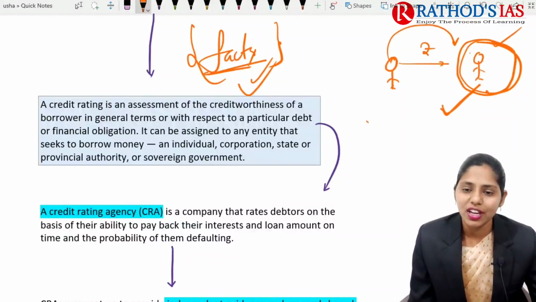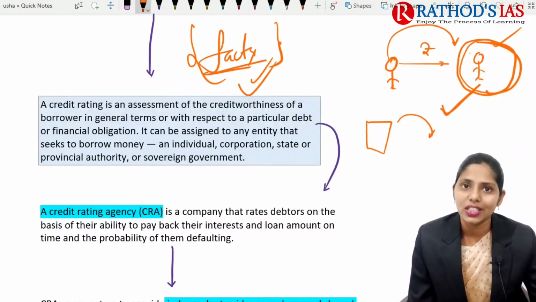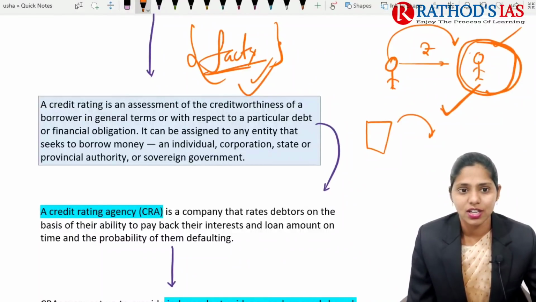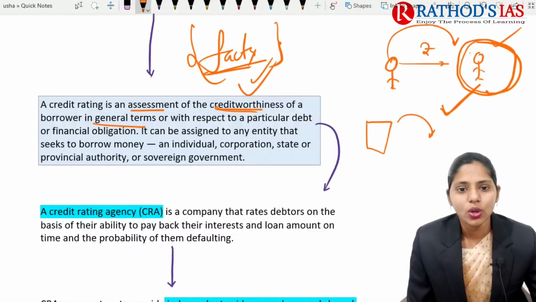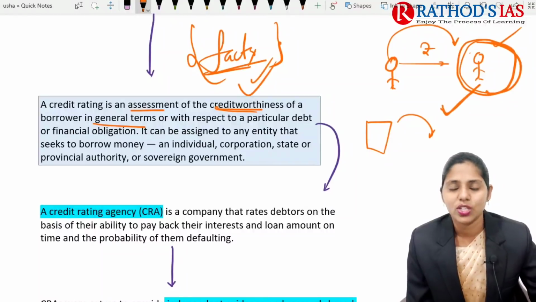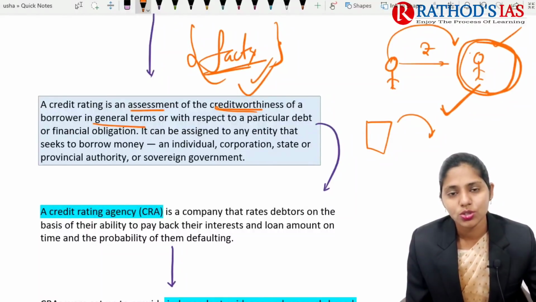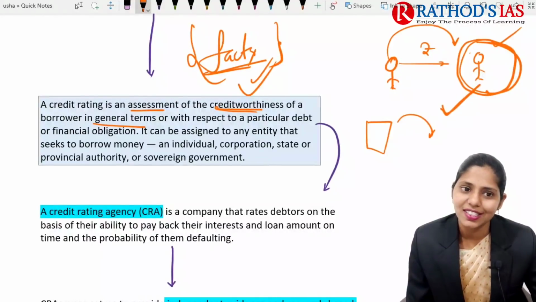In the same way, if any investor wants to invest in a country, that investor needs to know whether the investment he is making in that country will get returns or profits or not. That in short is called credit rating. So credit rating is nothing but assessment of credit worthiness of a borrower in general terms. Whenever he is investing in a country or an individual, whether that person is going to repay or not, whether he is credit worthy or not. That is what is said under credit rating.